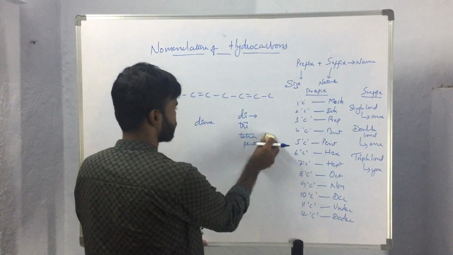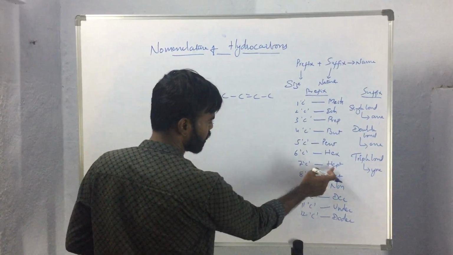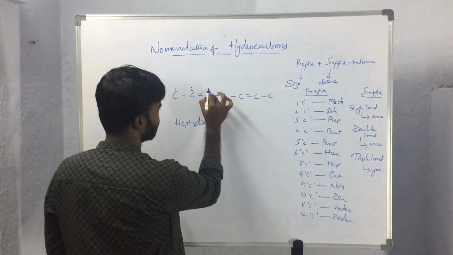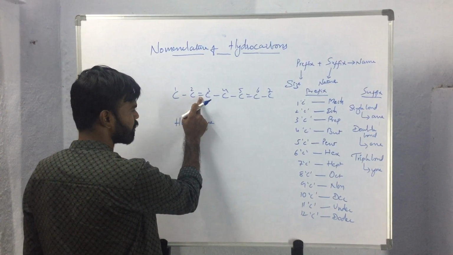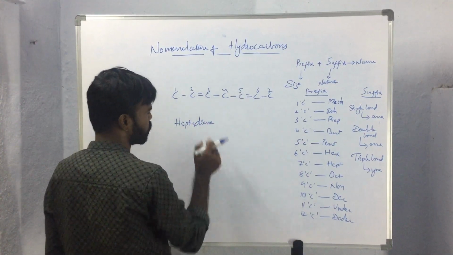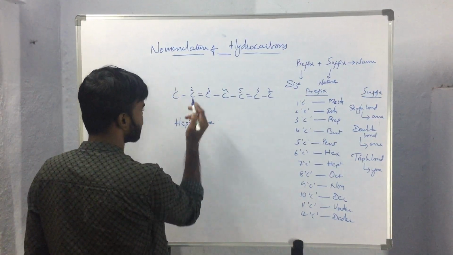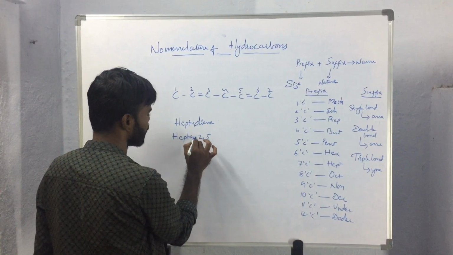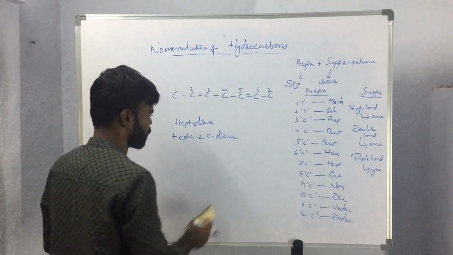So the name of the compound will be, 1, 2, 3, 4, 5, 6, 7 carbon atoms. So 7 carbon atoms, hepta, diene. If we give numbering from here, the second carbon atom will get the unsaturation. If we give numbering from here also, the second carbon atom will get the unsaturation. So no problem, in both the directions we can give the numbering. So here the second carbon atom and fifth carbon atom are having unsaturations. So the name of the compound will be hepta-2,5-diene. Like this we will be giving the names.